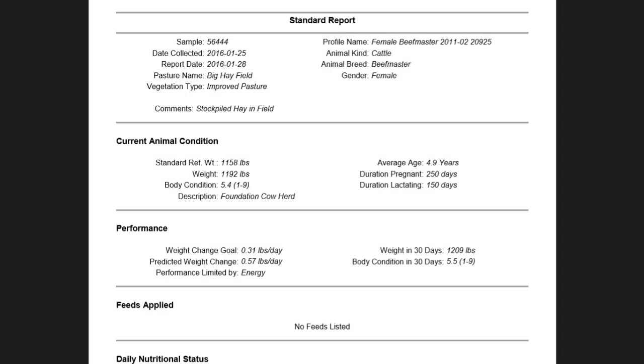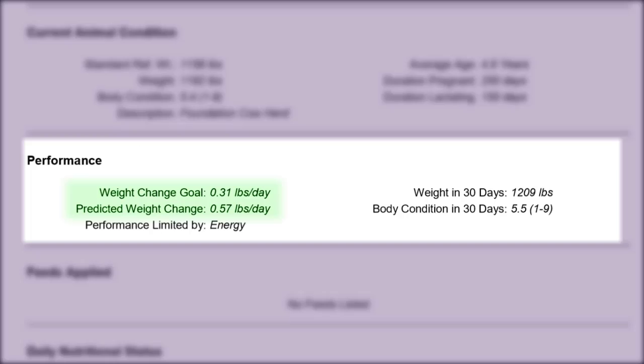This tutorial will show you how to interpret a standard report generated by the NutBal system. This section indicates the weight change goal, if any was listed in the information you provided on the sample sheet or online, as well as the projected daily weight gain or loss based on the diet quality analysis of the manure sample you sent to the GAN lab.